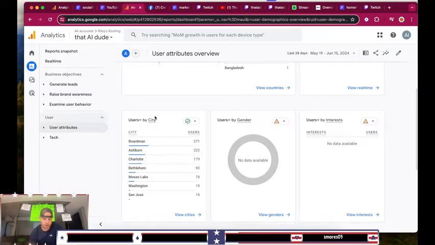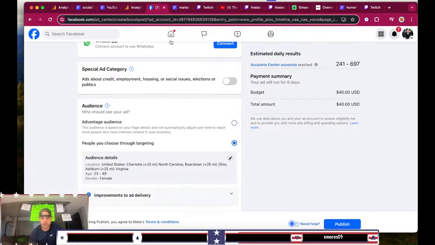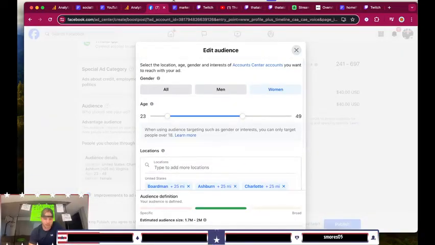Boardman, Ashburn, Charlotte. Go to Facebook, take out an ad. Here's where you edit the details. Get it real dialed in, okay?